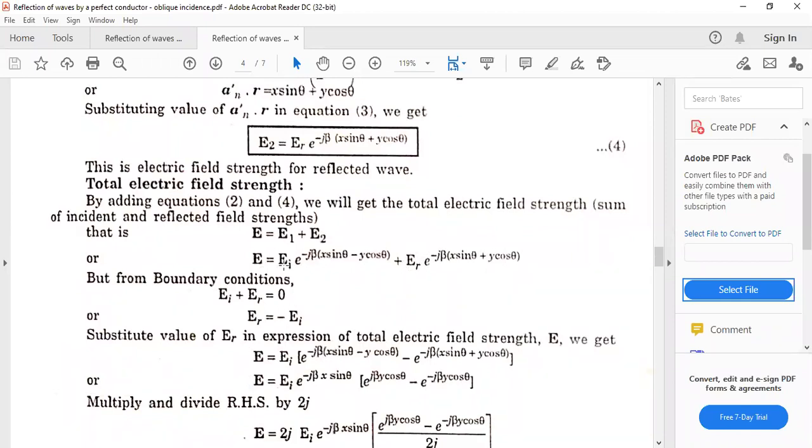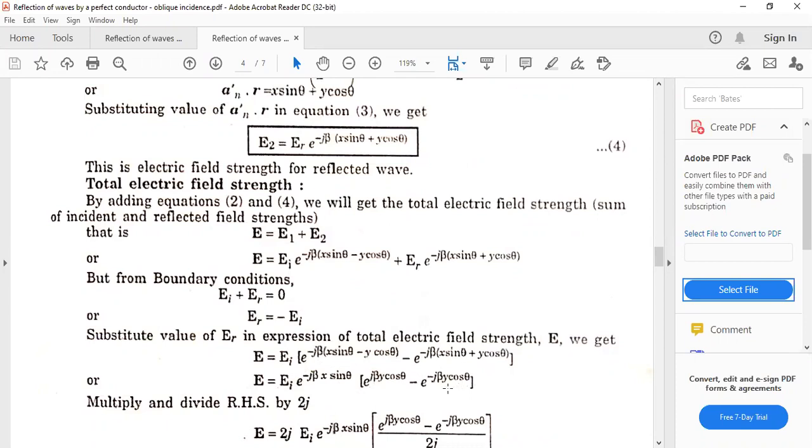and take EI as common. So taking EI as common, it can be written as e^(j beta x sin theta) minus y cos theta minus, because here ER is equal to minus EI. So e^(minus j beta (x sin theta plus y cos theta)). Okay, so just solve it. Look, here j beta x sin theta is here and also here. It can be taken out common.